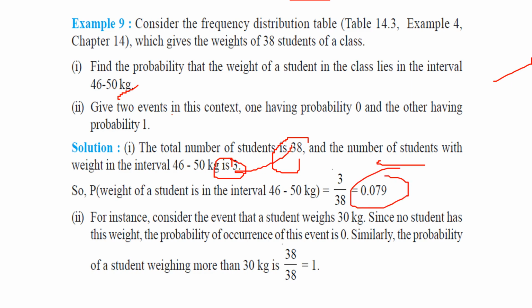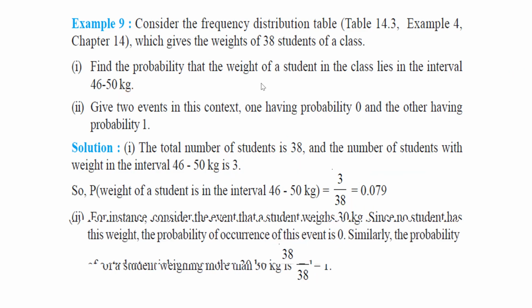Given two events in this context, one having probability 0, another having probability 1. The simple answer would be the event that a student weighs 30 kg. Since no student has this weight, the probability of occurrence of this event will be 0. And the probability of a student weighing more than 30 kg, because all students weigh 30 kg and more, is 38 by 38, which will be 1.